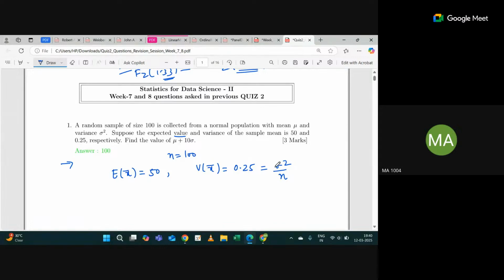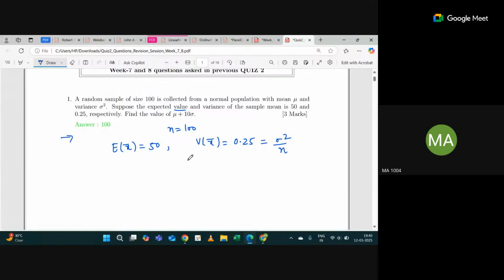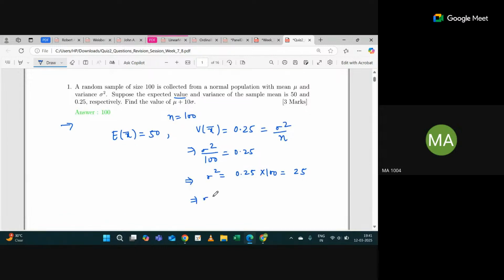So sigma square divided by 100 is 0.25, because the value of n is 100. Are you getting my point? So sigma square will be 0.25 into 100, which is 25. What is the value of sigma? Which is 5 only. And from the concept, we know the expected value of x bar is also mu, which is 50.